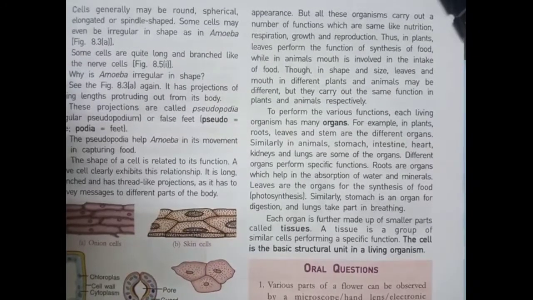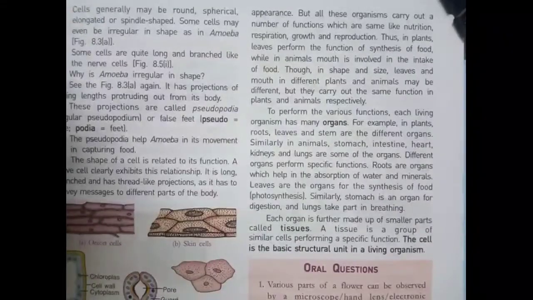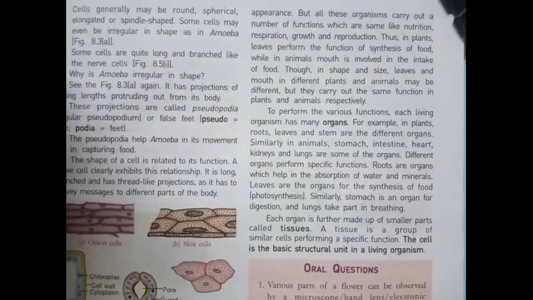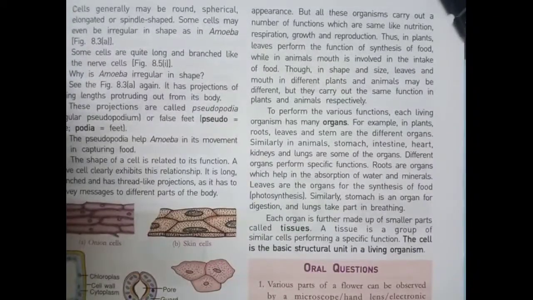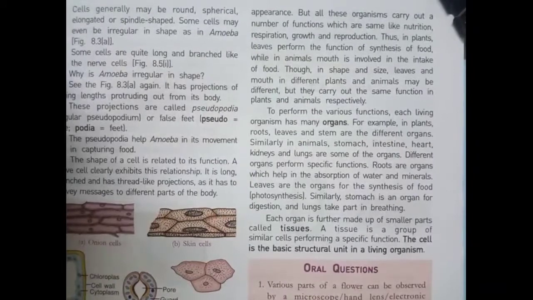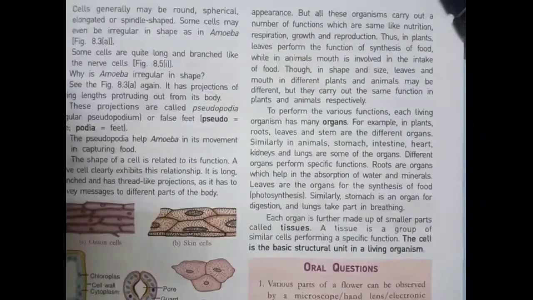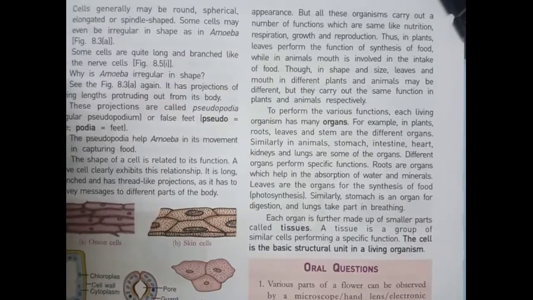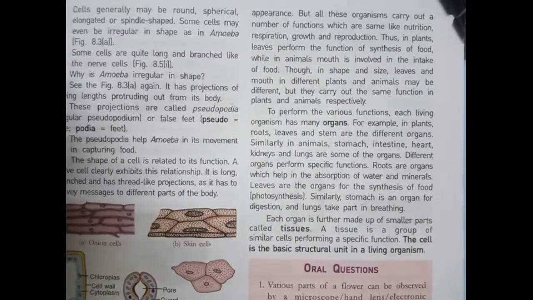To perform the various functions, each living organism has many organs. For example, in plants, roots, leaves and stem are different organs. Similarly, in animals, stomach, intestine, heart, kidneys, lungs and some other organs. Different organs perform specific functions. Roots are organs which help in the absorption of water and minerals from the land.